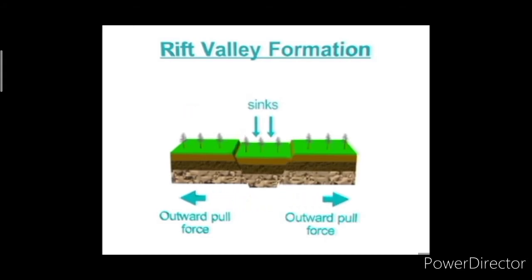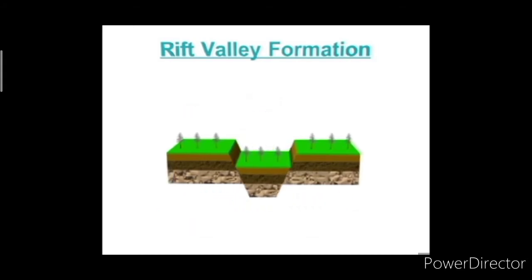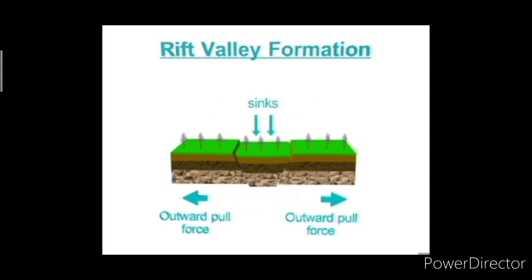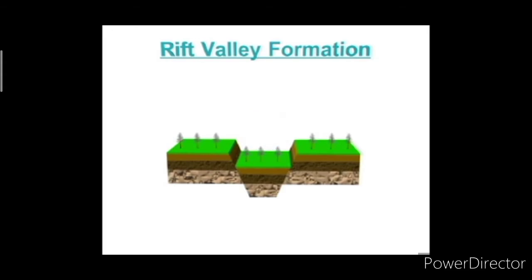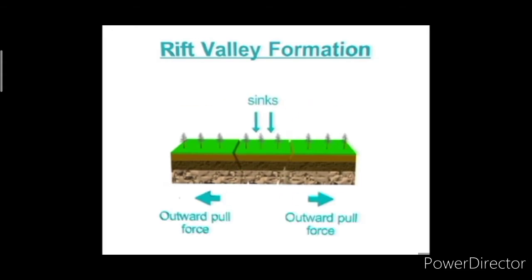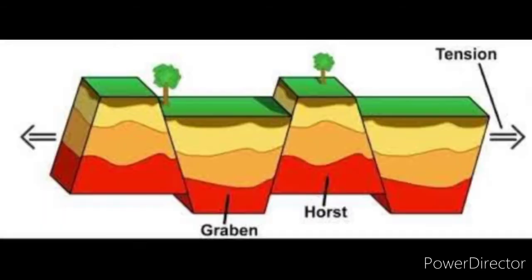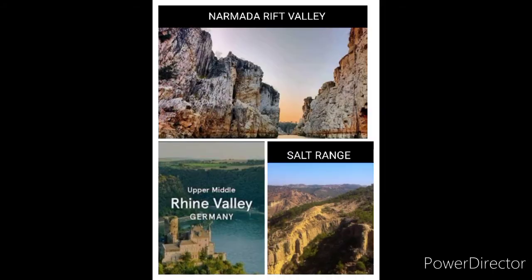Block mountains also form Rift Valleys. So what is a Rift Valley? When two faults are close together, the chunk of crust between them can sometimes collapse to form a Rift Valley. The uplifted part of the land is called horst and the subsided part is called graben. Examples of block mountains are the Marble Rock at Jabalpur in India, Salt Range in Pakistan, the Rhine Valley, etc.